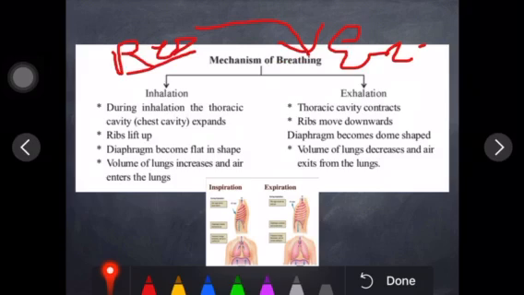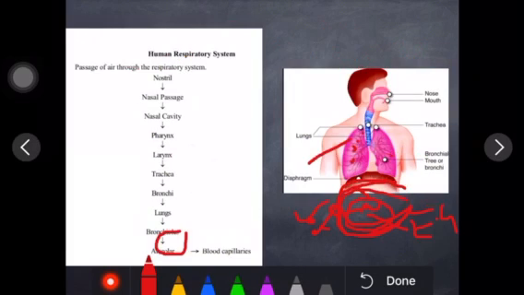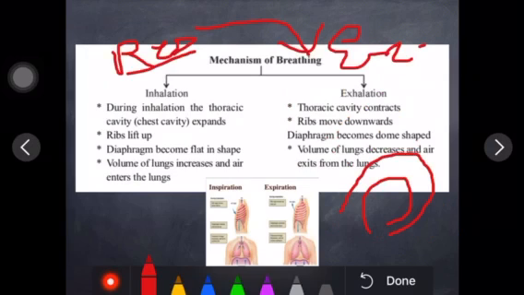Why so? Because the meaning of breathing is exchange of gases, and the exchange of gases takes place in alveoli. Alveoli is surrounded by blood vessels, right? Alveoli is the end of bronchioles, fine. And here O2 will go to the blood vessel, and CO2 will come from the blood vessel to the alveoli.